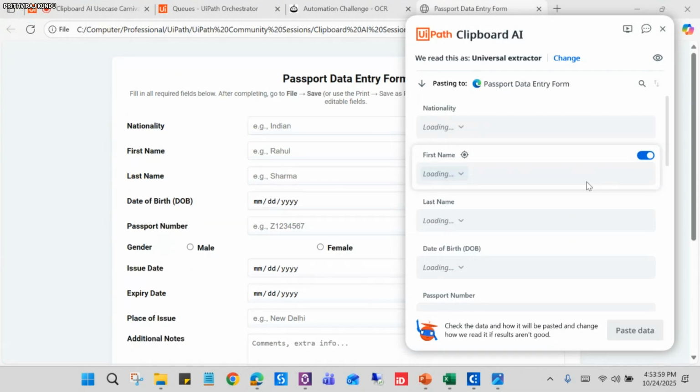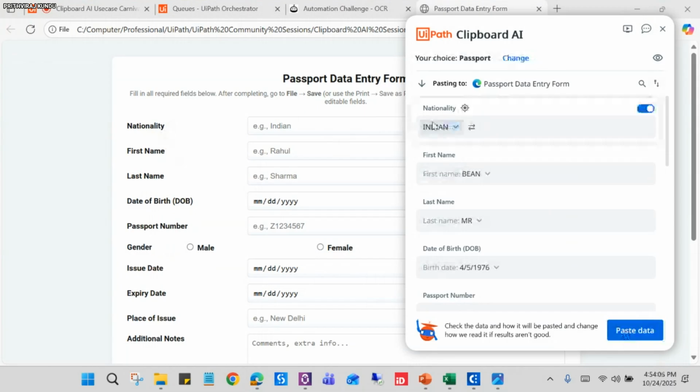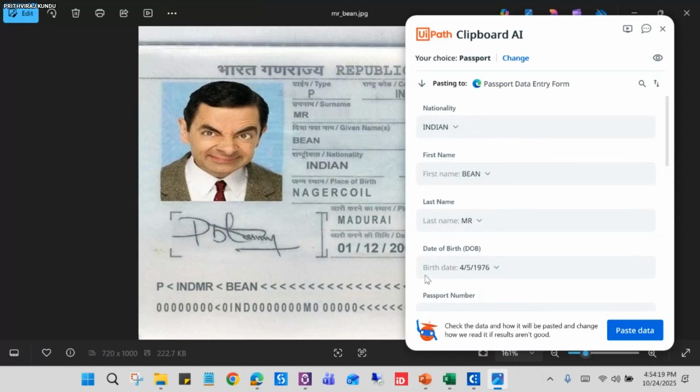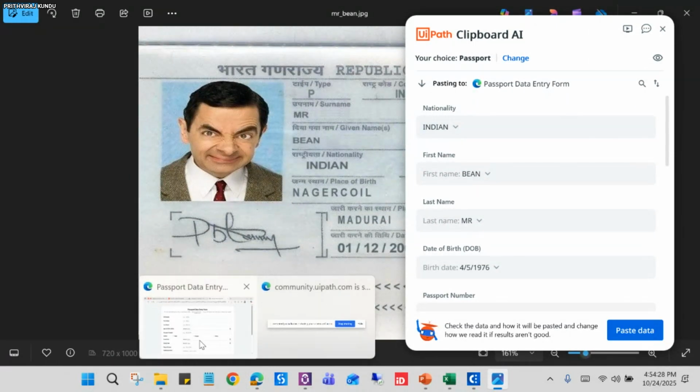Okay, you can see the Clipboard AI can easily extract the fields from this web form, right? The nationality, first name, last name from this data destination. And also you can see the data has been populated here. The nationality is India, first name is Bin, and last name is AMR. That is written here, you can see surname. And the Clipboard AI has extracted it correctly.